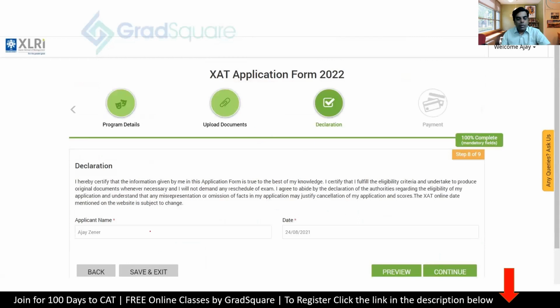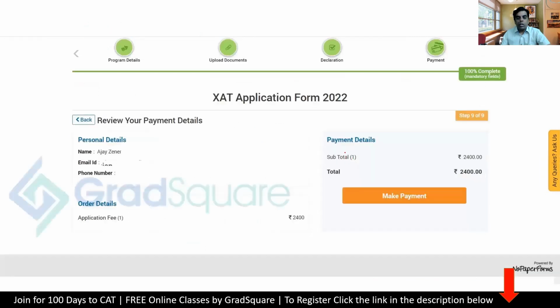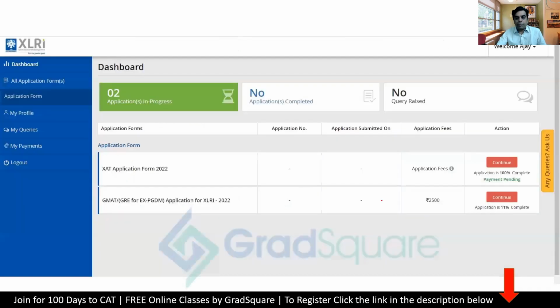Here's a declaration form where you have to put your name and the date will automatically come there. And after that, you can click continue and it goes on to the payment page. And you are going to pay now 2,400 if you have chosen those options that I've chosen, right? So your email ID will show up here and your phone number will show up here. And you can now click and make the payment. But make sure before making the payment, you go back and have a look at the form once again, make sure everything is correct. And then you can proceed to the payment section.